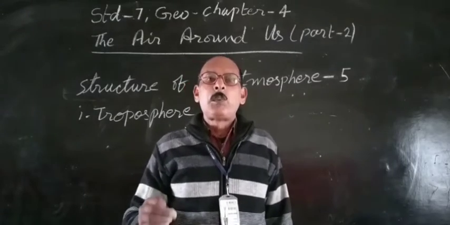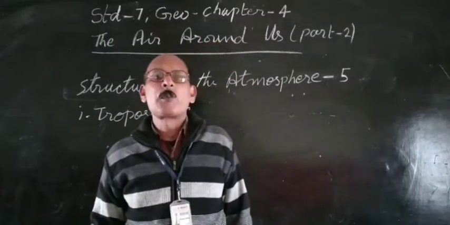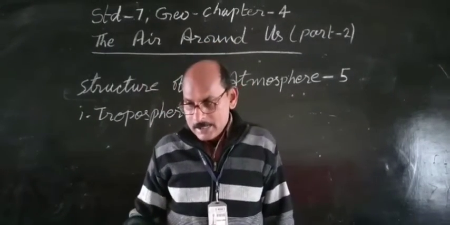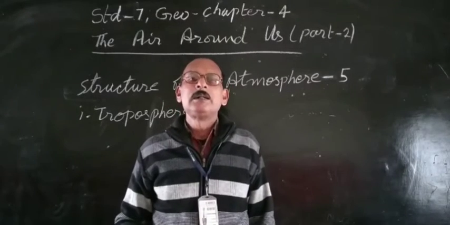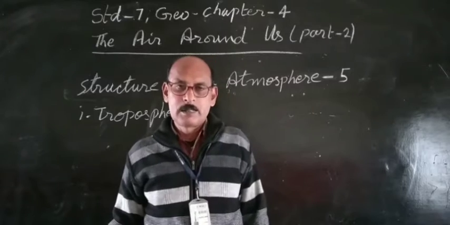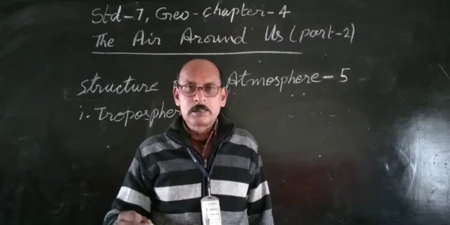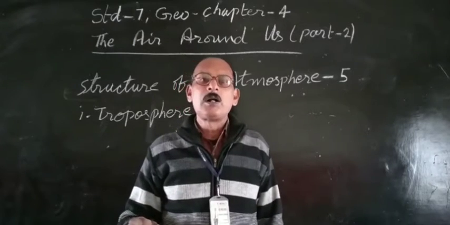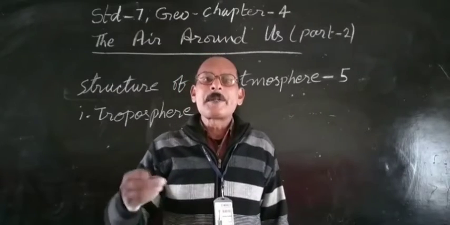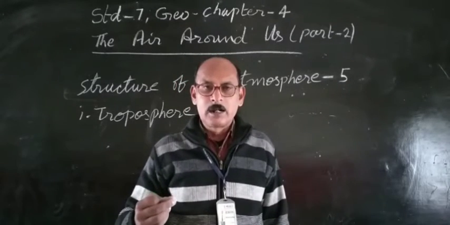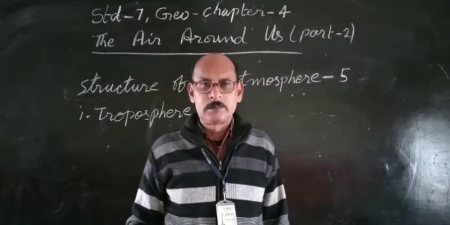These 5 layers of the atmosphere are: first, the troposphere. The first layer at the surface of the earth is called troposphere. Second, up to the troposphere, the layer that comes is called stratosphere. And then after that, the third layer above the stratosphere is mesosphere.